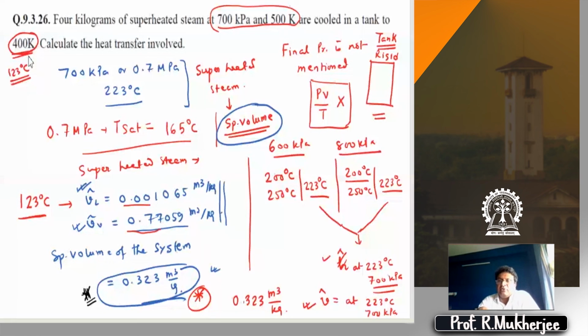I do not expect a student in my class to not understand the difference between saturated vapor and saturated liquid. Water at 100 degrees centigrade at 1 atmospheric pressure is saturated liquid. Steam at 100 degrees centigrade is saturated vapor. What is the difference between the two? Apart from the fact one is in the liquid state and one is in the vapor state, the difference is in their specific enthalpy, which are exactly separated by the latent heat. Is it clear, Sridhar?